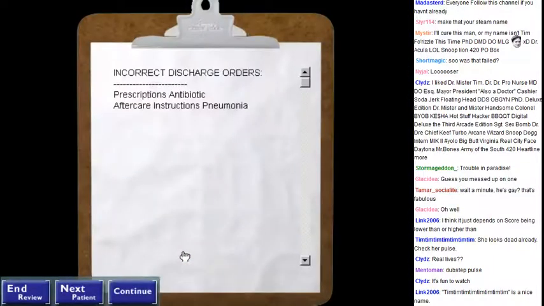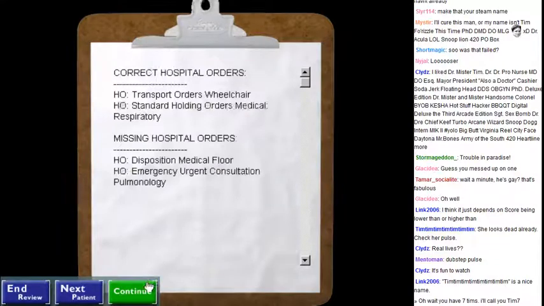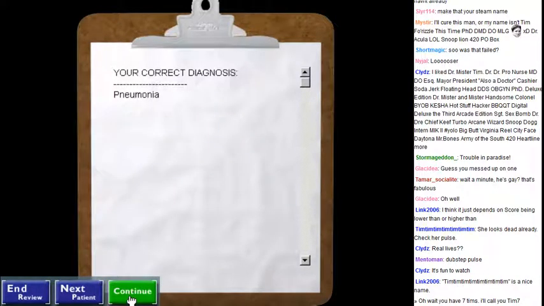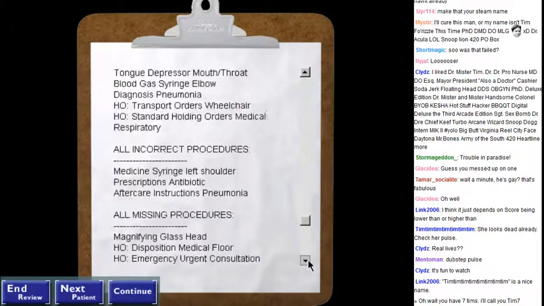What was that? Before you discharge a patient, you need to be more careful to communicate the do's and don'ts, Doctor. I see a few missing items from your hospital orders list, but otherwise, very good. You kept your head, went down the checklist, and reached the right conclusion. Pneumonia. You did what you had to do to save the patient, but just barely.